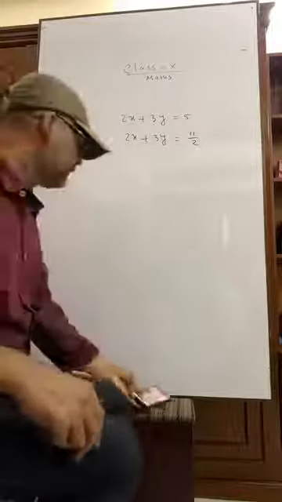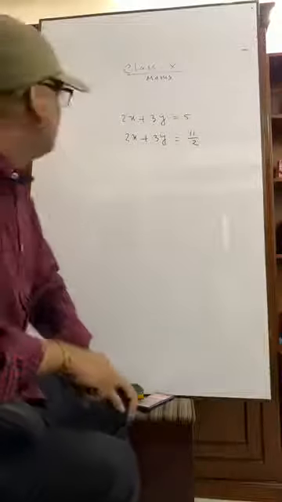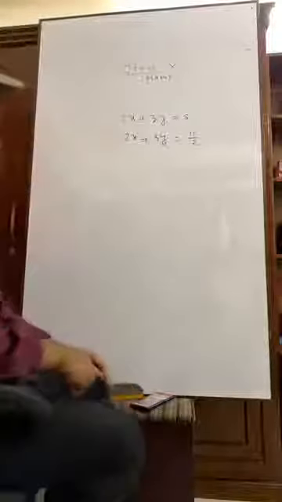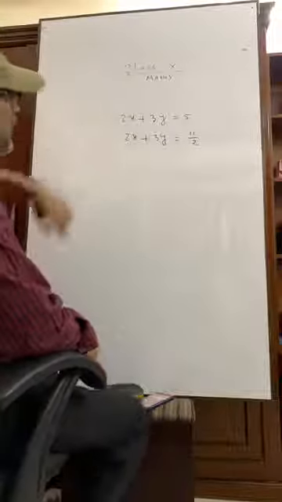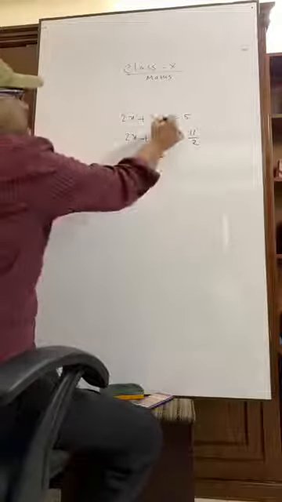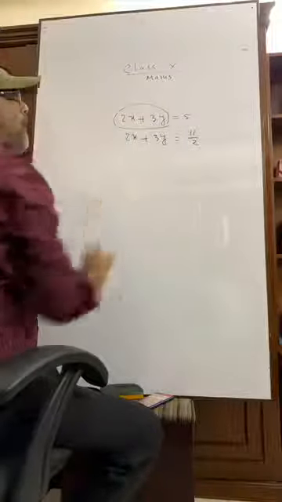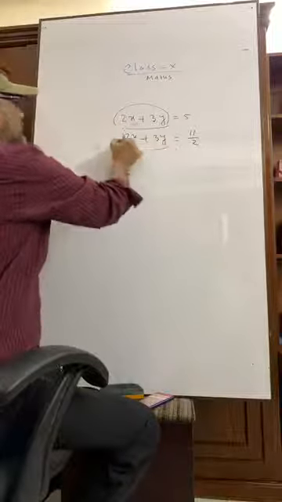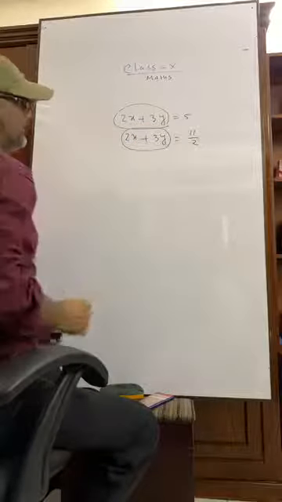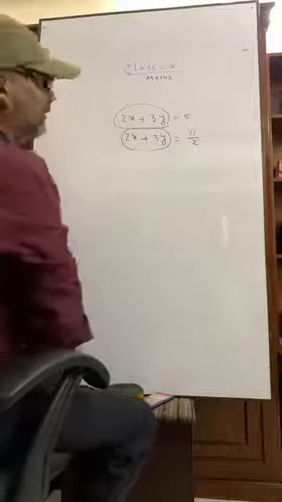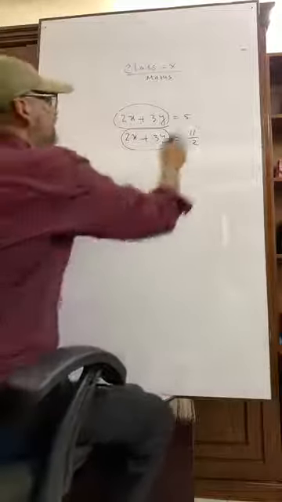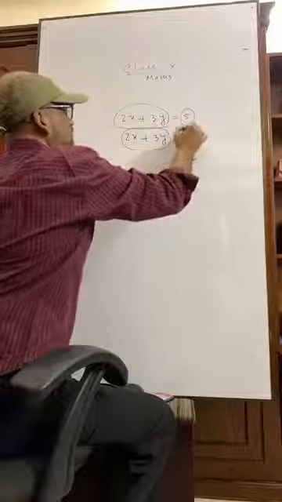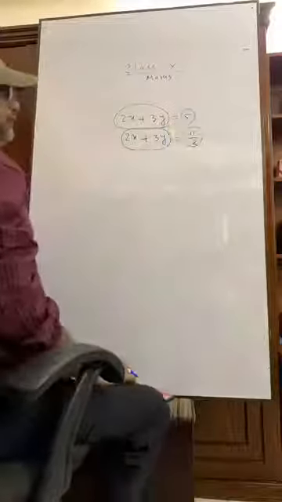Okay, just tell me what is the solution. You see, their left hand sides are equal, right? So their right hand sides should also be equal.